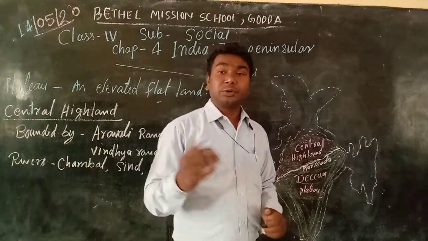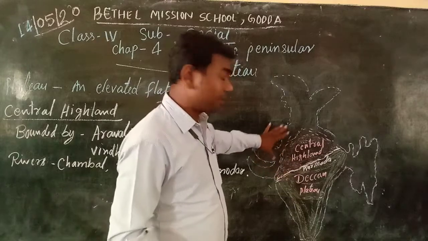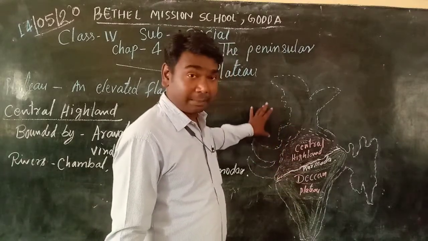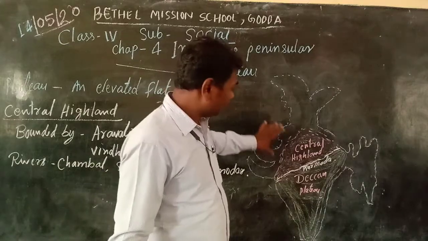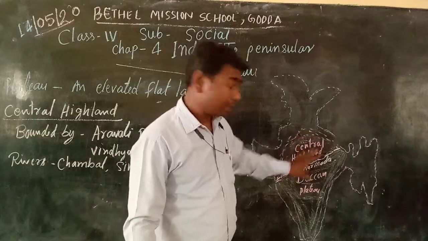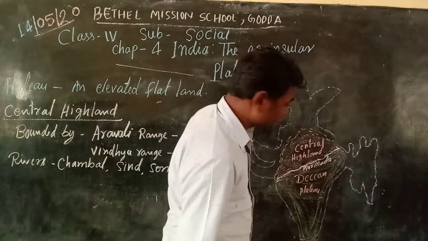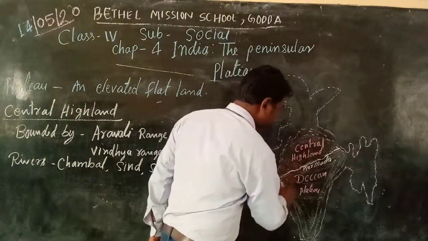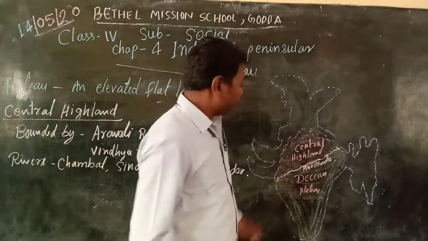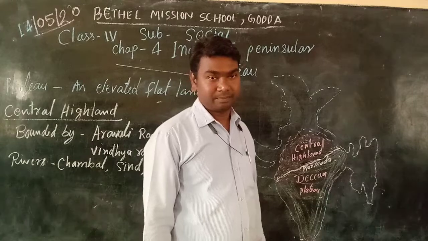Okay, so I have made here a diagram of the India map. I have shaded some parts. These shaded parts, see here, are our Peninsula Plateau.